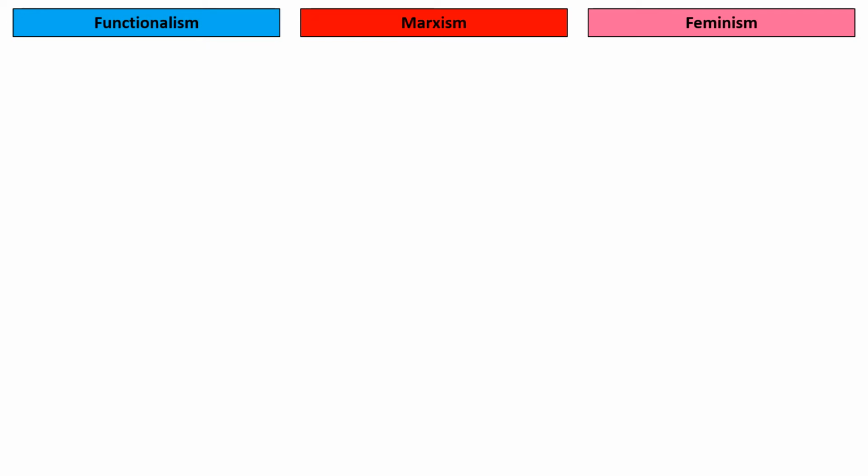So what I'm going to do is go through the three main theories here and highlight how they are similar and share ideas, but also highlight some of the differences between them. So as you can see, we've got three columns on the screen. We've got functionalism just on the left, Marxism in the centre, and feminism on the right.